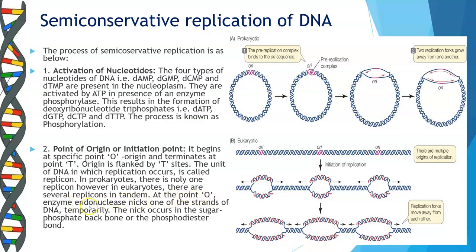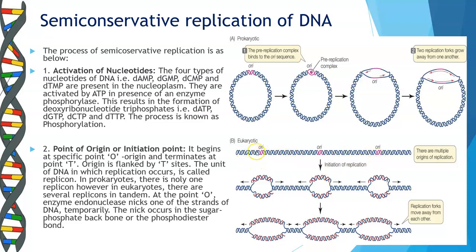At the point O, the enzyme endonuclease nicks one of the strands of the DNA temporarily. Nicks means it introduces a cut. The nick occurs in the sugar phosphate backbone, at the phosphodiester bonds. Here, this is an image showing you the difference at the point of origin in prokaryotic replication and eukaryotic replication. In prokaryotes, you only have one point of origin, and from there the process of replication proceeds ahead. In eukaryotes, we have multiple points of origin.